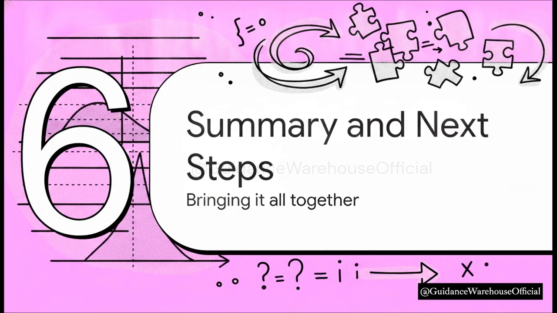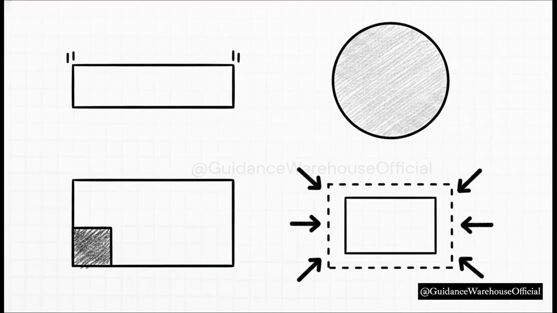Section 6, Summary and Next Steps. All right, before we wrap up, let's bring all of these concepts together. Here's what you really need to take away from this explainer. First, the uniform distribution applies to continuous events where every single outcome is equally likely. Second, because it's a probability space, the total area of our rectangle always equals exactly 1. Third, finding a specific probability is literally as simple as finding the area, just base multiplied by height. And finally, when you run into conditional probabilities, they simply shrink your sample space rectangle, which means you just adjust your A parameter and recalculate your height.